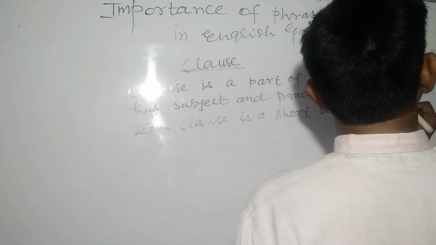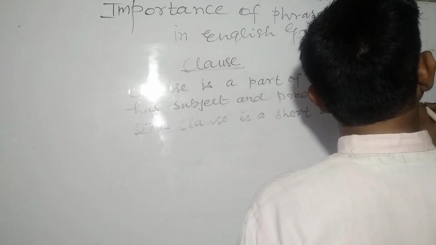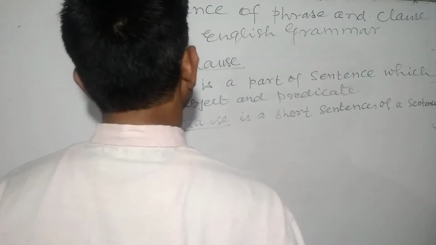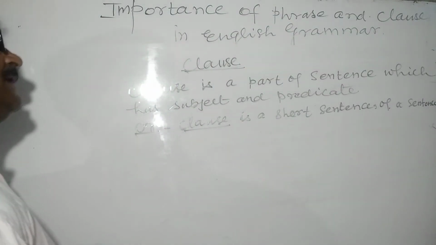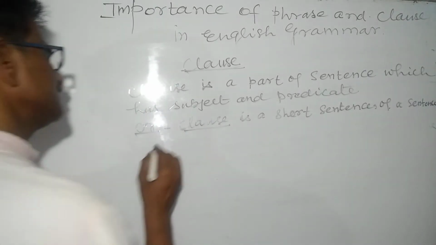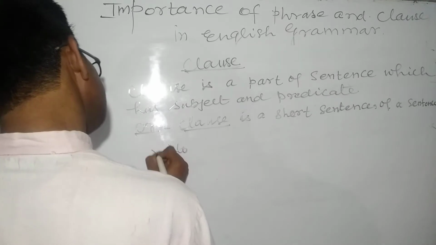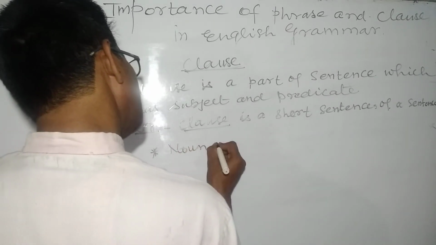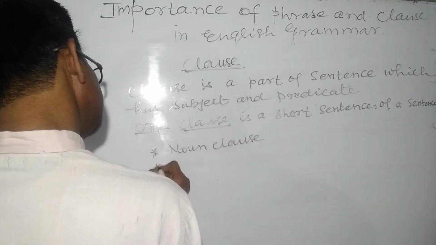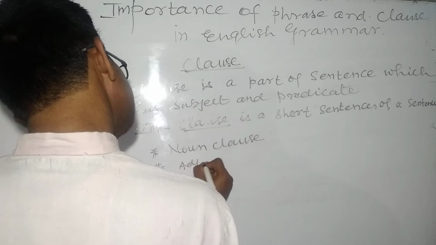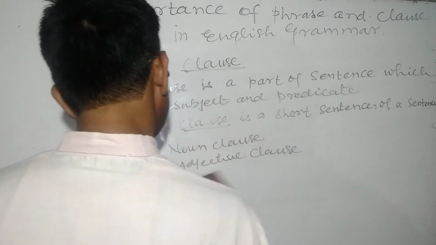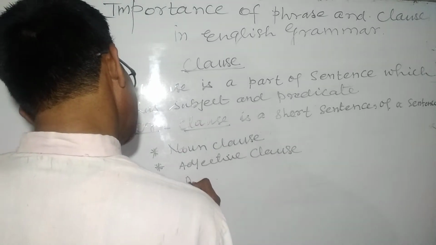It has subject and predicate. There are three kinds of the clause: noun clause, second adjective clause, and the third adverb clause.